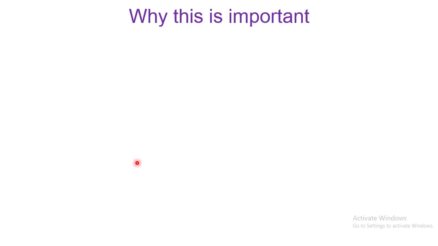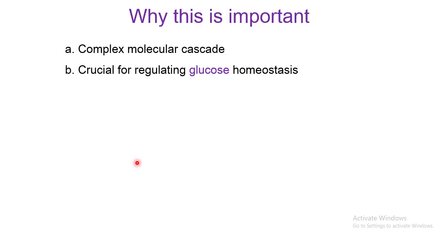Now, why is this important? Why is understanding the insulin signaling pathway so important? When you understand this complex molecular cascade, you are going to understand glucose homeostasis, because the insulin signaling pathway is very crucial for regulating glucose homeostasis in living organisms, for example, human beings.